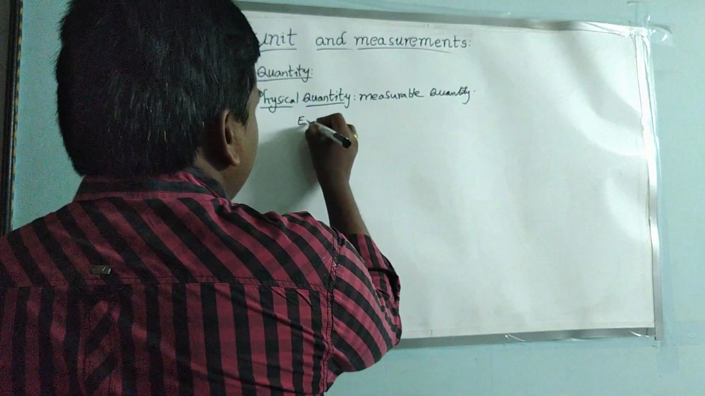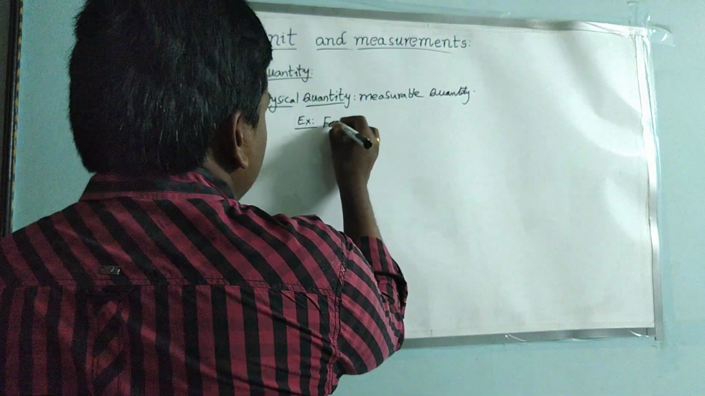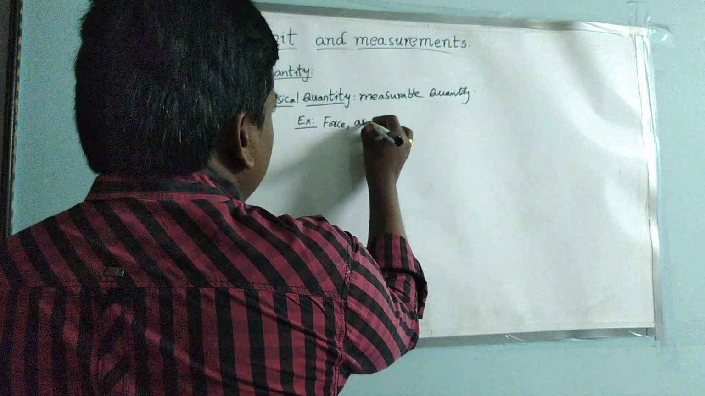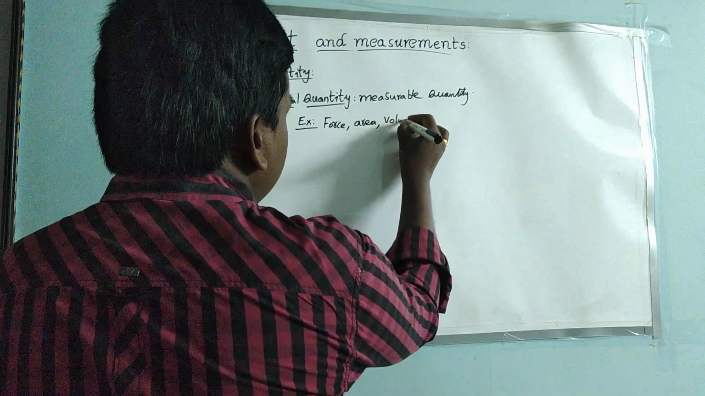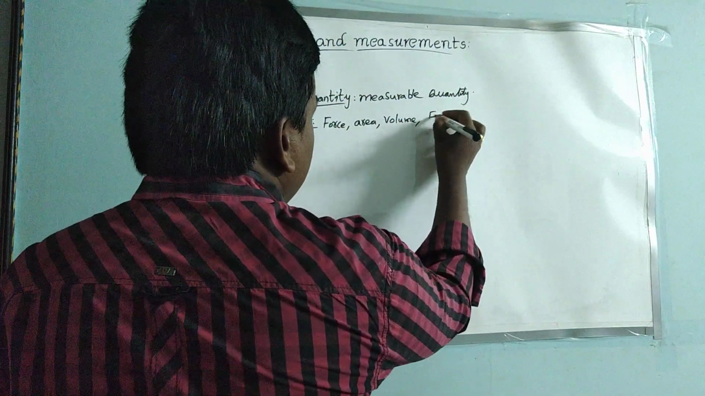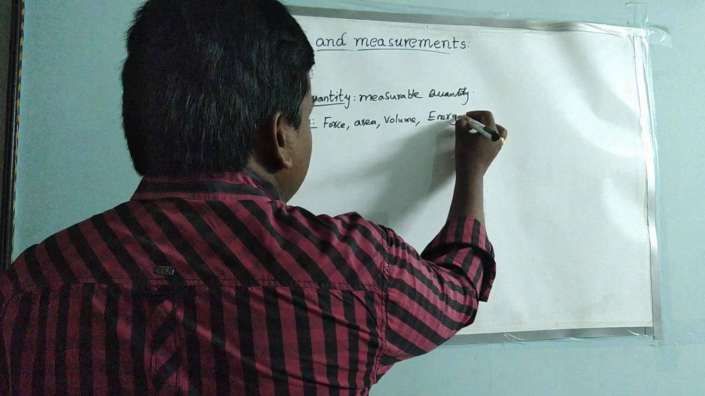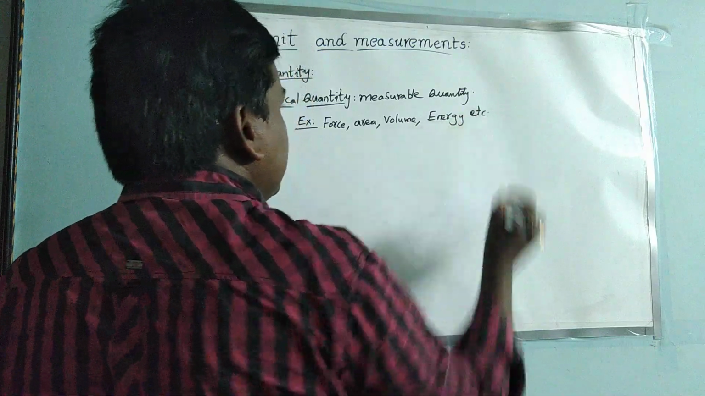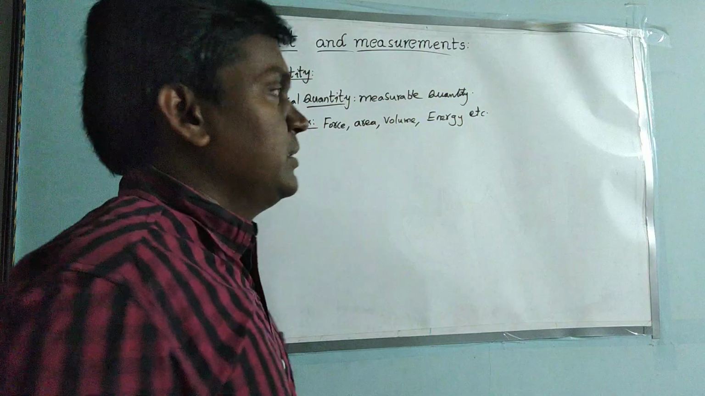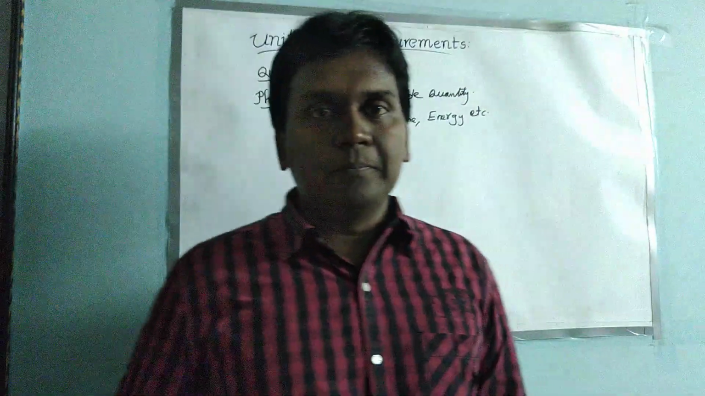If you consider examples, force, area, volume, energy, like this, all these come under physical quantities. Why? Because we are able to measure them.